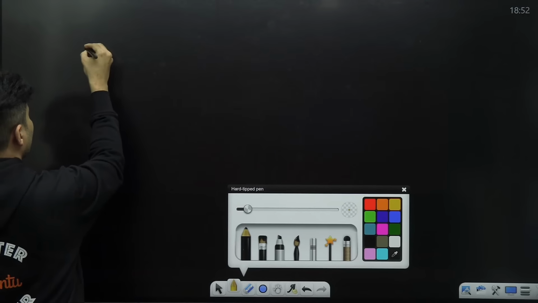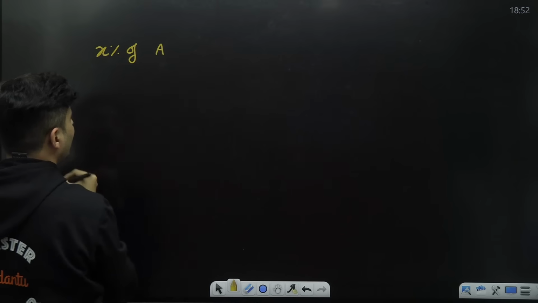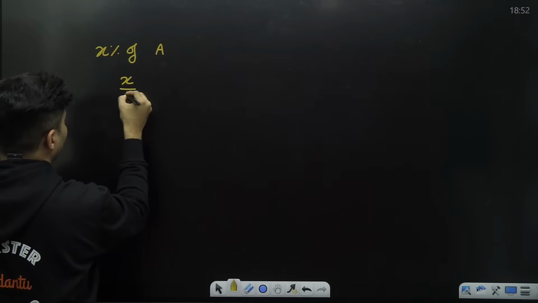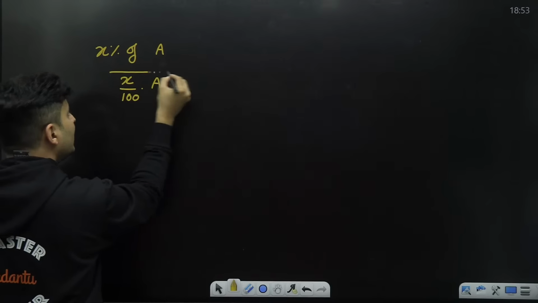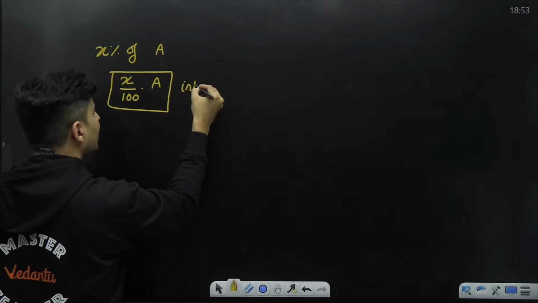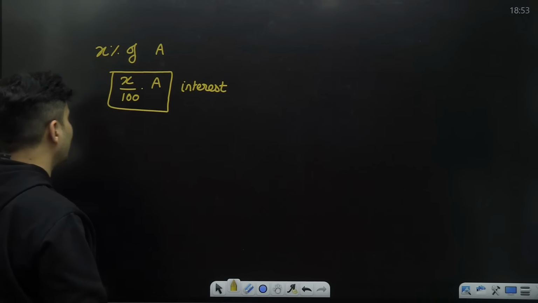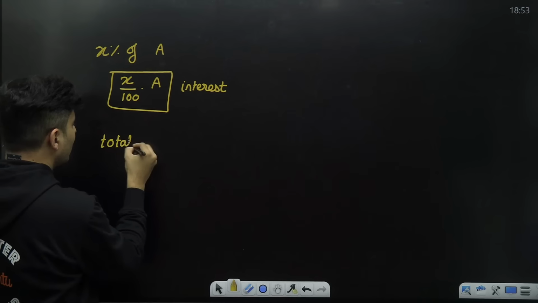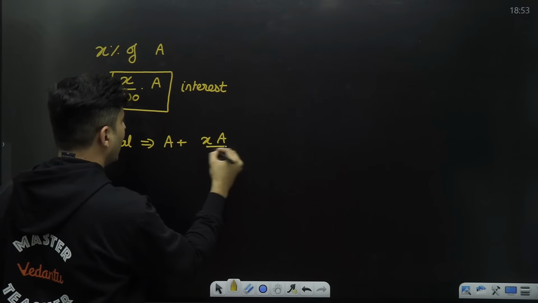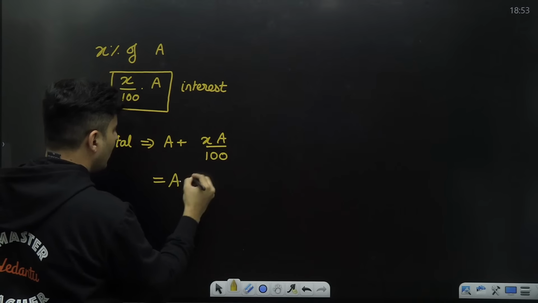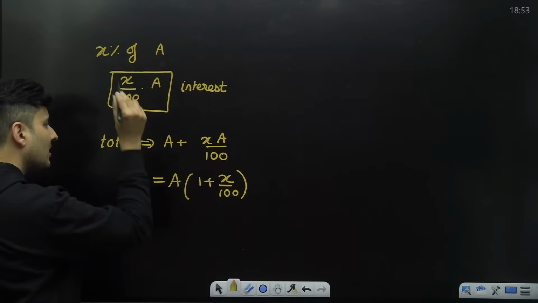See, if I say X percentage of some amount, let's say A, that means it is nothing but X by 100 of A. So this will be the interest. So the total amount that you will have will be A plus the interest amount, which is X into A divided by 100, which is A common, 1 plus X divided by 100. This is just in 1 year.